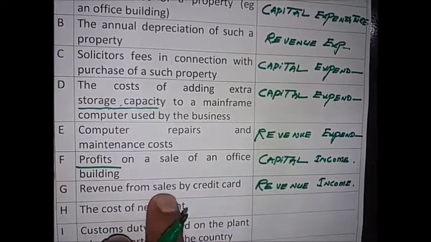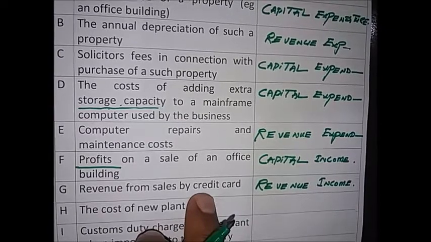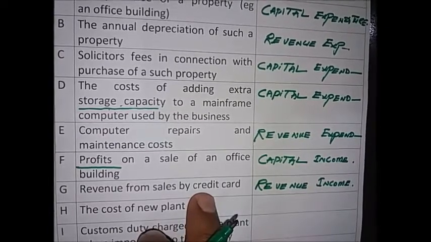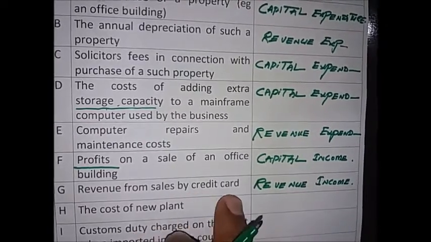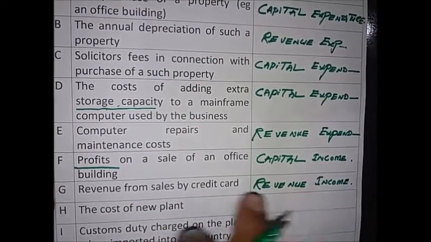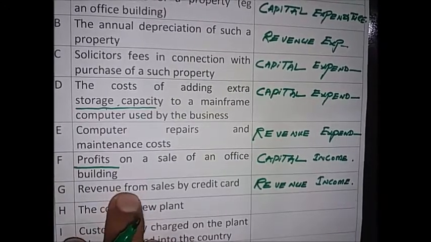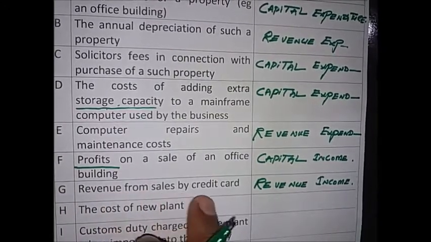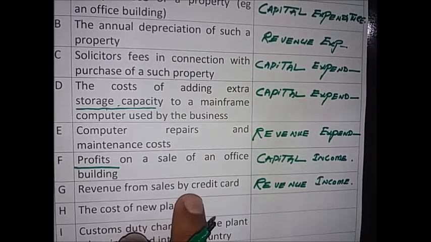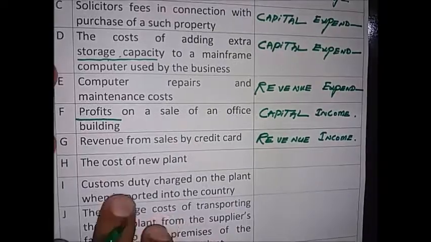The revenue generated from sales by the credit card is trading activity for a shorter period of time. So every gain from trading activities for a shorter period of time will be recorded into the revenue income, for current assets.